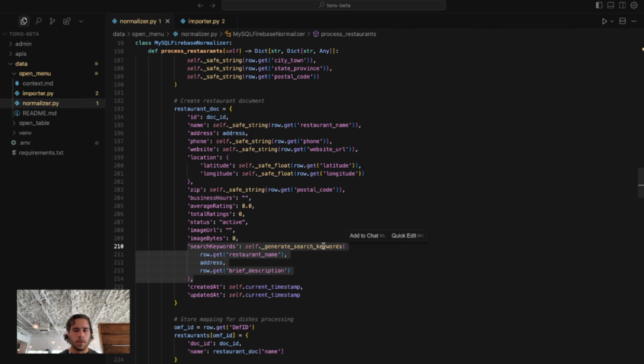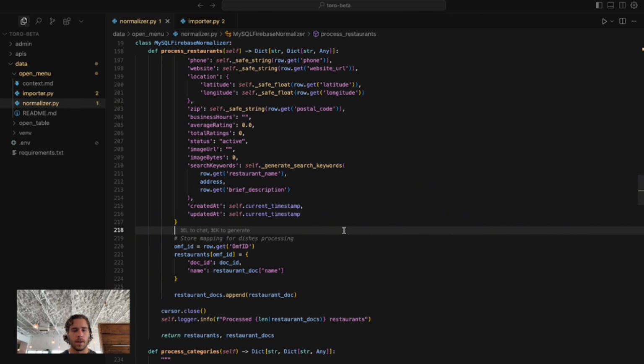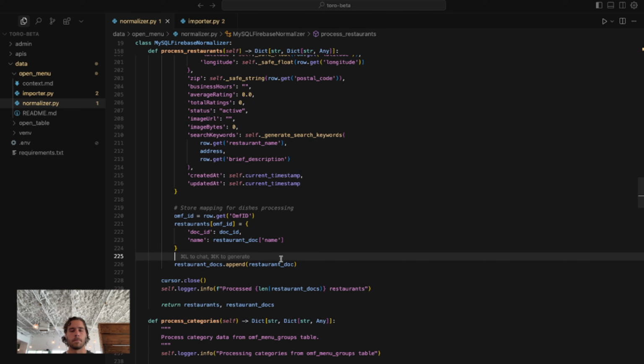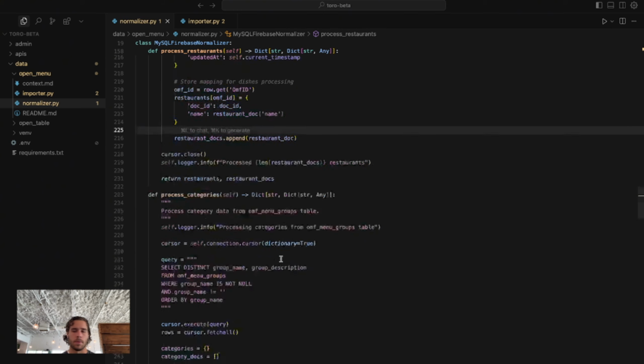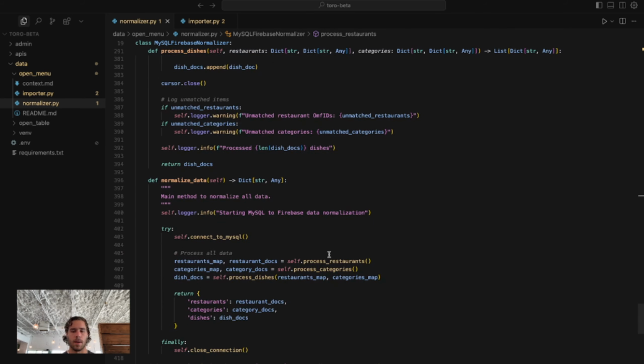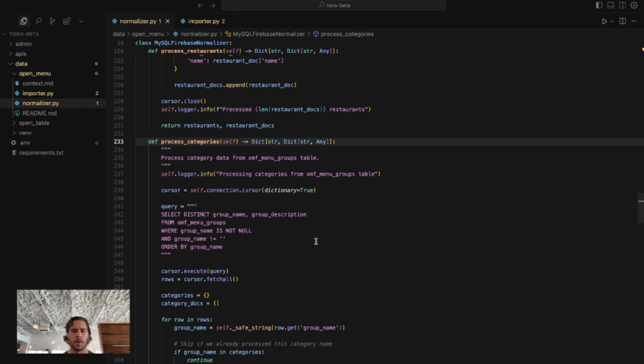appending some search words by this generate search keywords method that we've got here, and then we're storing the mapping for the dishes. I'm not really sure what this is doing. Oh, so this is creating a dictionary of restaurants keyed off of the OMF ID. That'll be huge for when I believe it goes through and links all the dishes to it. If I'm guessing, after process restaurants we process dishes with the category, and I'm assuming that category is going to do the same thing.